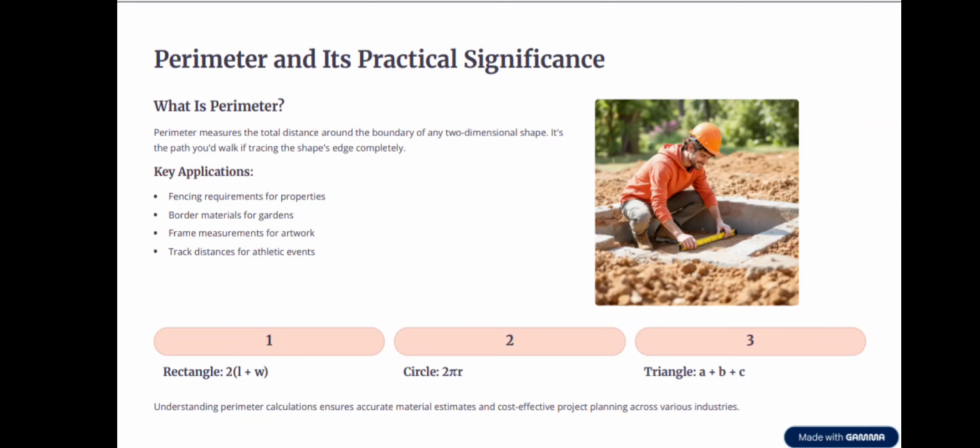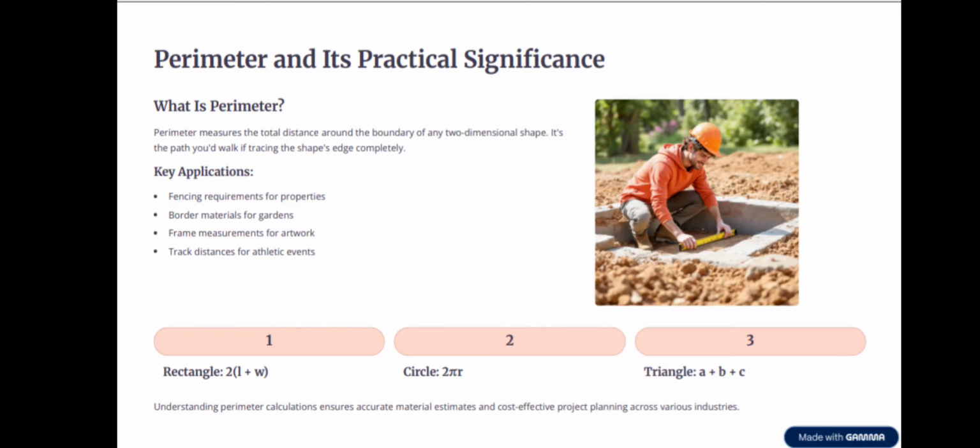Perimeter and its practical significance. What is perimeter? Perimeter measures the total distance around the boundary of any two dimensional shape. It's the path you would walk if tracing the shape's edge completely. Key applications: fencing requirements for properties, border material for gardens, frame measurements for artwork, track distances for athletic events.